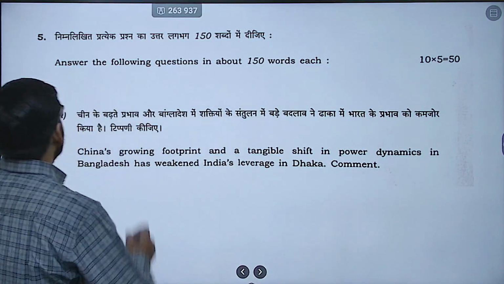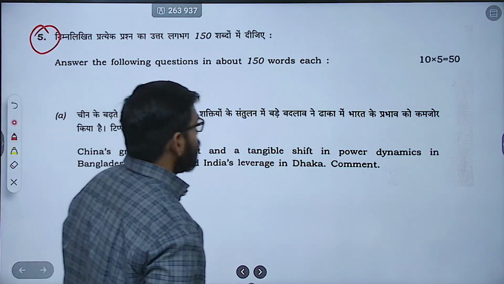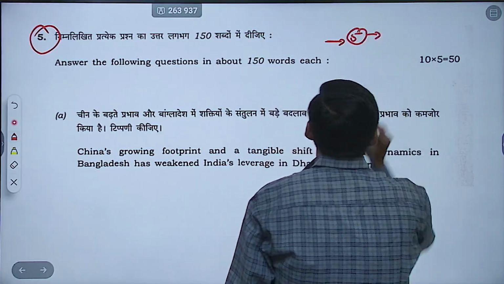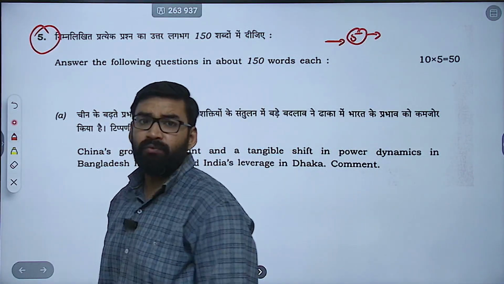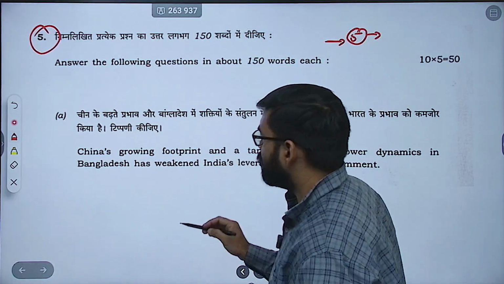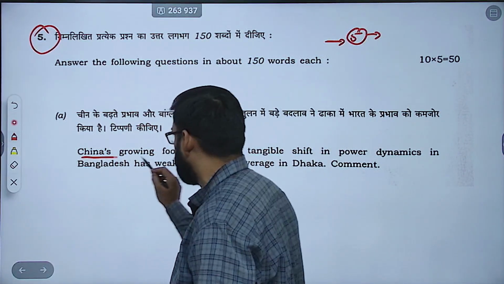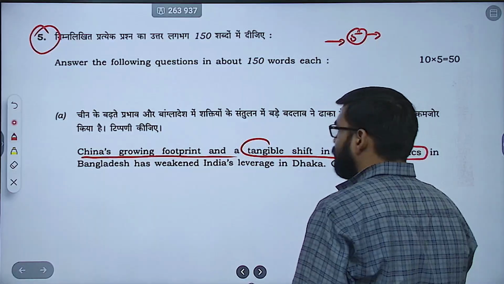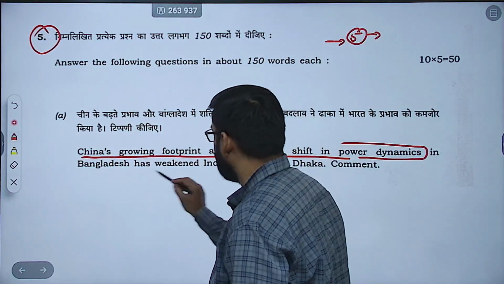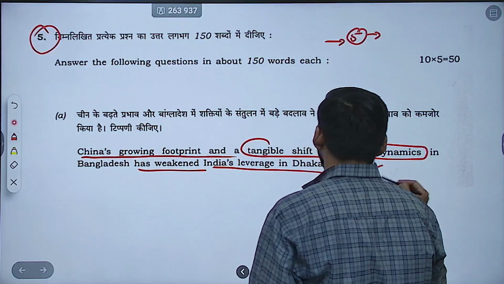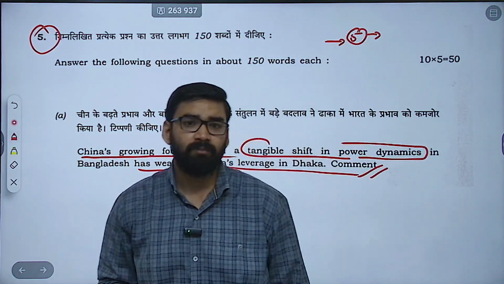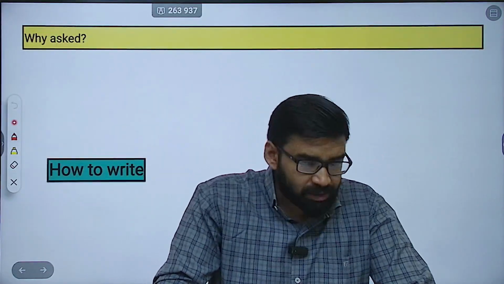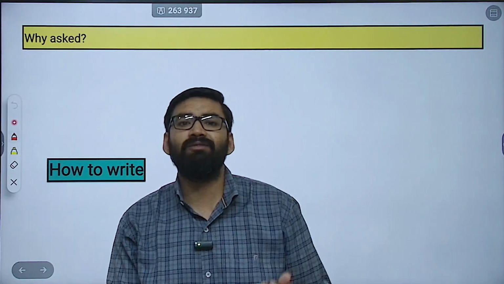Now, fifth question, which is again divided into 5 parts, that means short notes, 10 marks each. Now, fifth question, part A. Here you can see the question: China's growing footprint and a tangible shift in power dynamics in Bangladesh has weakened India's leverage in Dhaka. Comment. Now, first of all, why was this question asked? What is the demand of this question?